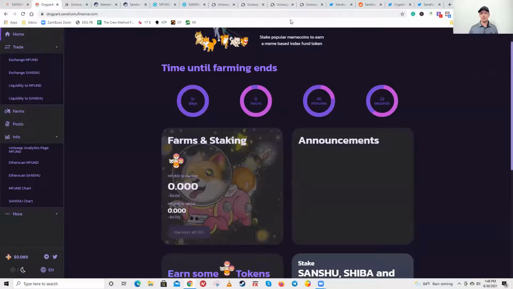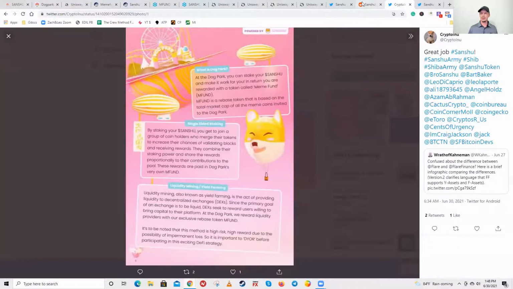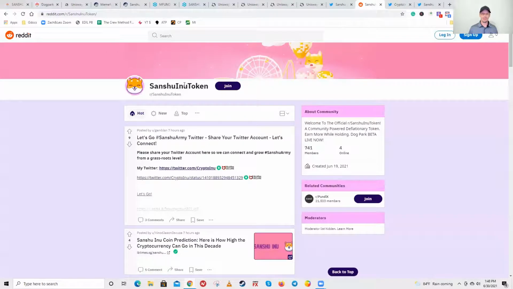So that's pretty much it. I told you I would show you where I go. Okay, so Sanshu Inu token. I'm going to hit Control F. It might be Command F if you're on an Apple. I'm on a PC. I'm going to hit Control F, and you see that brings up a find feature, right? And I'm going to put staking.